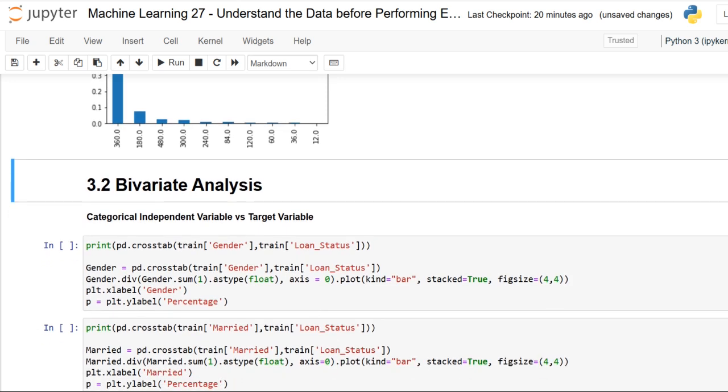Okay, so next let me just move on towards this bivariate. And yes, coming towards this bivariate, after looking at every variable individually in univariate analysis, we will now explore them again with respect to the target variable in bivariate analysis.